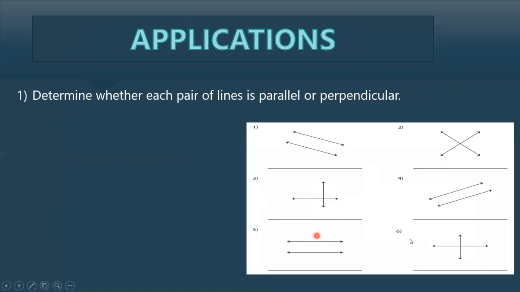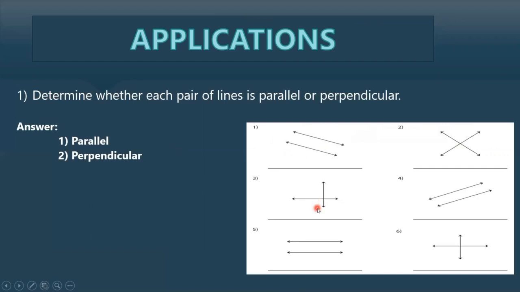So here you can see the picture with different sets of lines. From that you have to pick out which are parallel and which are perpendicular. Okay, shall we start with the answer part? Yes. Look at the first figure. Which type of line is this? Is this a parallel or a perpendicular line? When we look at this figure, we can see two lines moving apart. They're not intersecting, so it is a parallel line. Now, what about the second one? Here we can see two lines that intersect at one point, so it is perpendicular.